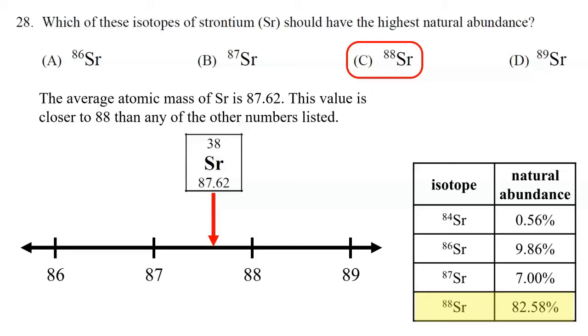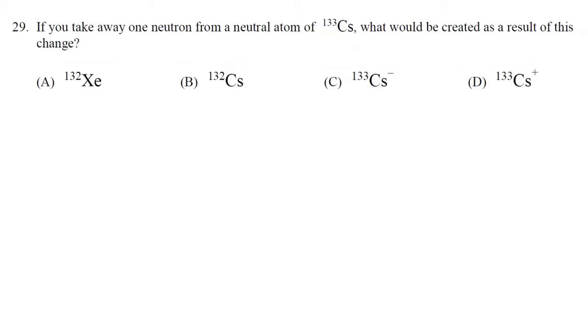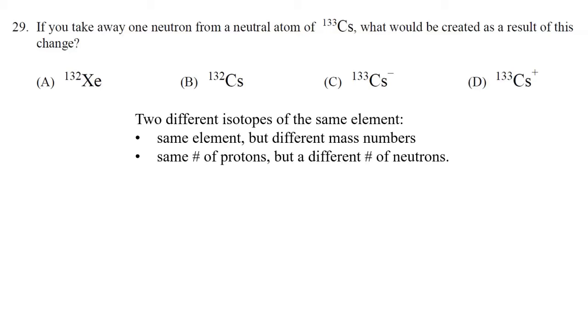All right, moving on to question 29. If you take away one neutron from a neutral atom of cesium-133, what would be created as a result of this change? So we are not going to produce a new element, but we are going to produce the same element with a different mass. So same element, different mass numbers. We go from cesium-133 to cesium-132. The correct answer is choice B.